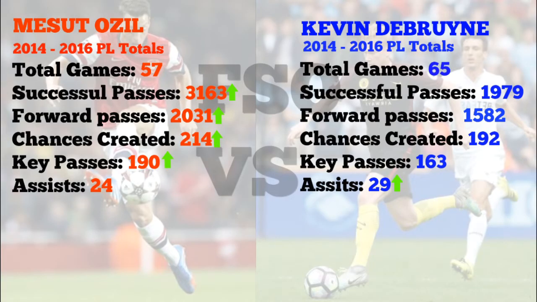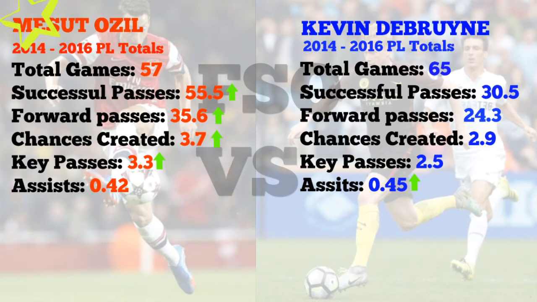Now, when we look at the stats, despite playing far fewer games, Ozil has made more successful passes, more forward passes, made more chances created, and has more key passes. The only thing that Kevin De Bruyne excels at is his assists at 29. And when we go over to the averages, these stats still remain the same, with Ozil being better at successful passes per game, forward passes per game, chances created per game, and key passes per game. Kevin De Bruyne still remains ahead in assists per game though.